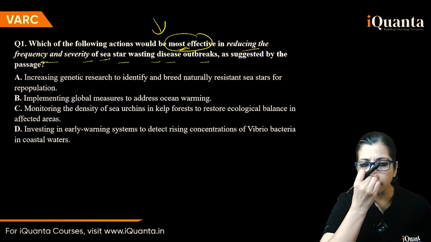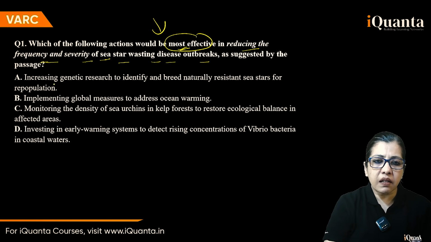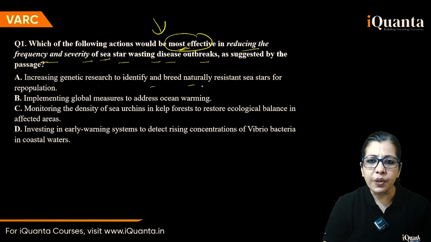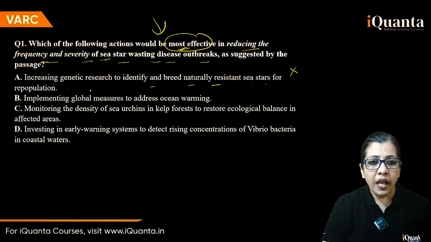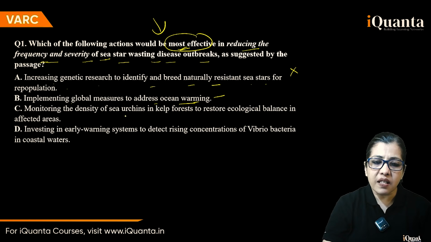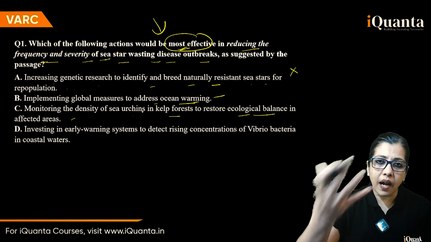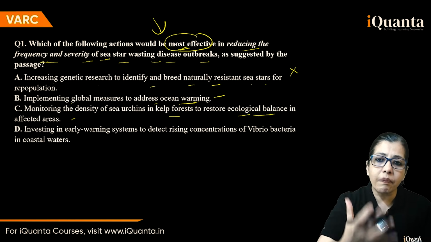Okay. Let's go to this. Increasing genetic research to identify and breed naturally resistant sea stars for repopulation. Out. This wasn't the reason. Implementing global measures to address ocean warming, given that, I'll keep it. Monitoring the density of sea urchins in kelp forests to restore ecological balance in affected areas. That is after the affected areas, to restore the balance, so that's a next step.